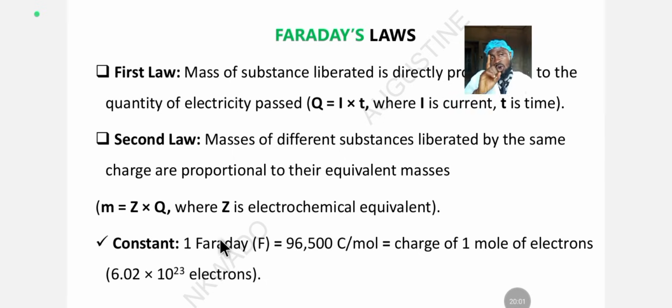Now, the constant of this second law of Faraday is the Faraday constant. 1 Faraday is the constant, and 1 Faraday is equivalent to 96,500 coulomb per mole. This is the Faraday constant. You use this constant to solve. And you know coulomb now.